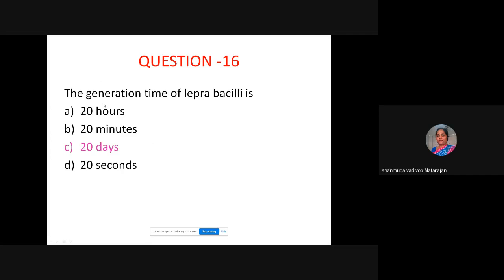Okay. And then 20 hours is for Mycobacterium tuberculosis. One tubercle bacilli will become 2 in 20 hours. And it is 20 days for Leprobacilli. 20 seconds is not an option. So here the choice is 20 days for Leprobacilli is the correct option. Okay. I'll go to the next question.